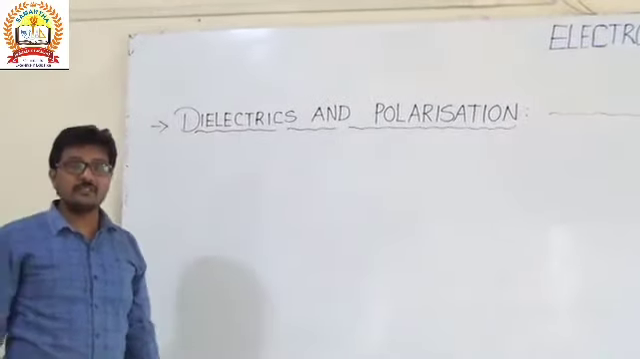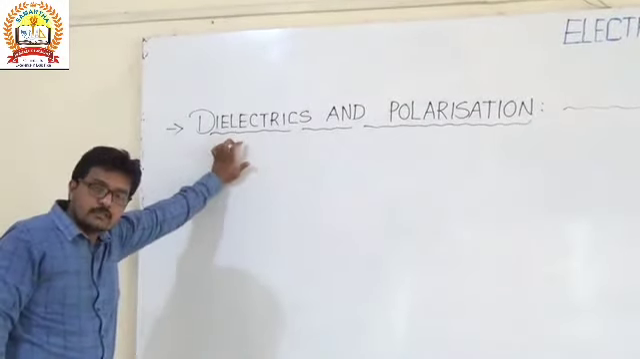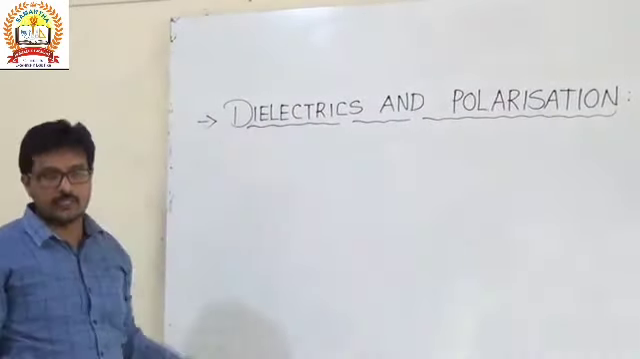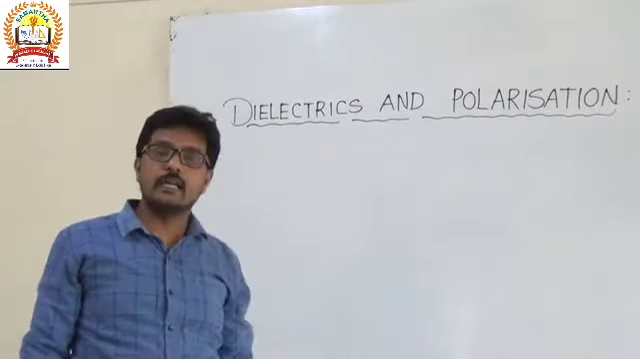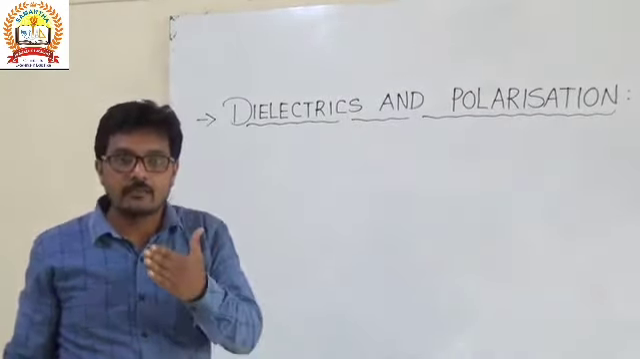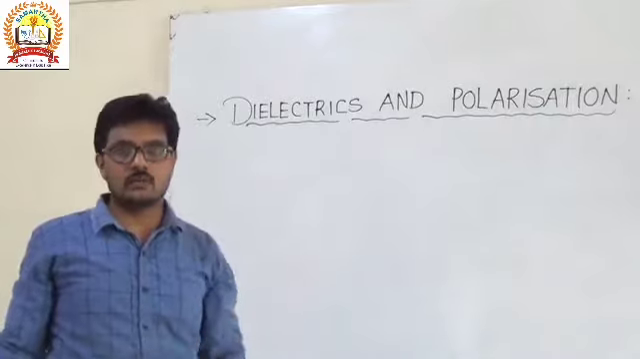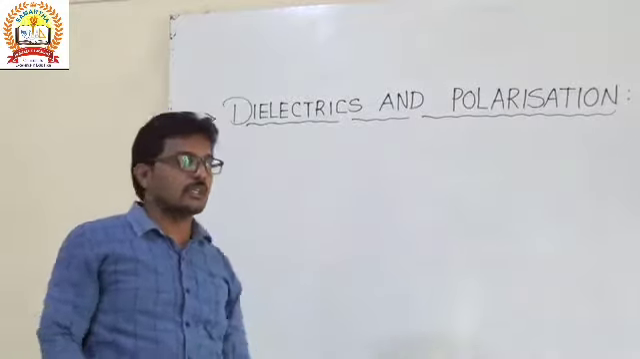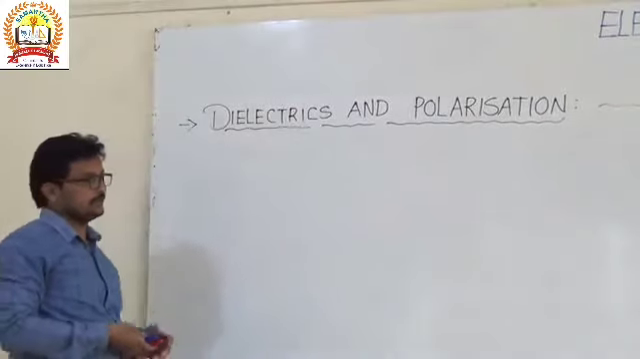And if they are insulators, then why did they keep the name dielectrics? Is there any difference between insulators and dielectrics? Definitely they have a difference. What is the difference? The difference is that dielectrics allow the electric field to pass through them, whereas insulators cannot allow the electric field. That is the main difference between insulators and dielectrics. So they kept the name of those substances as dielectrics.